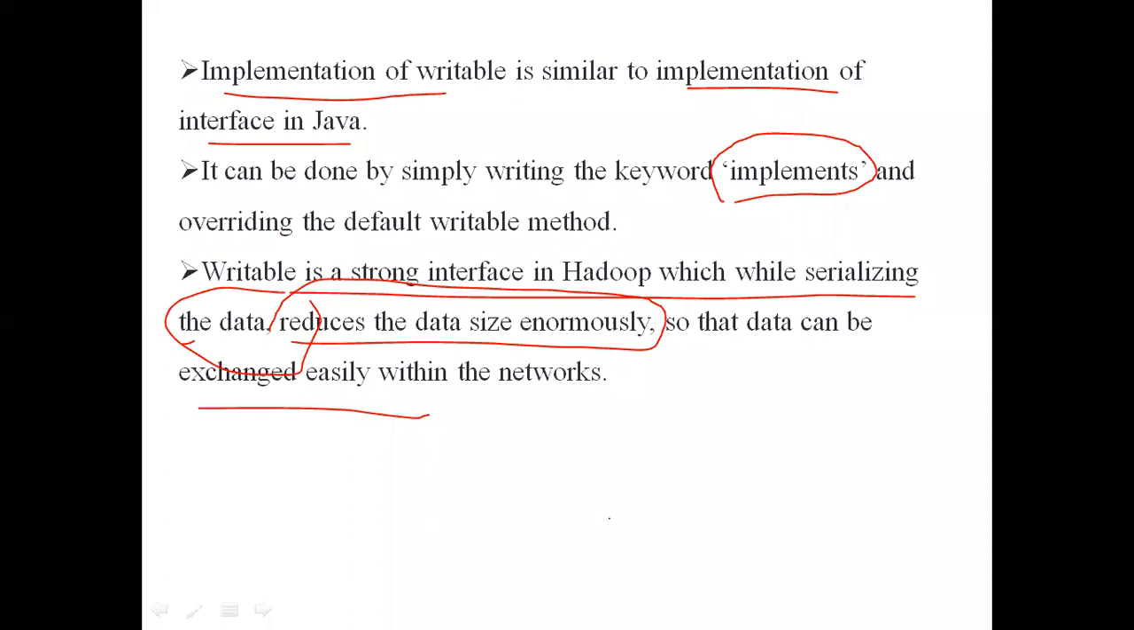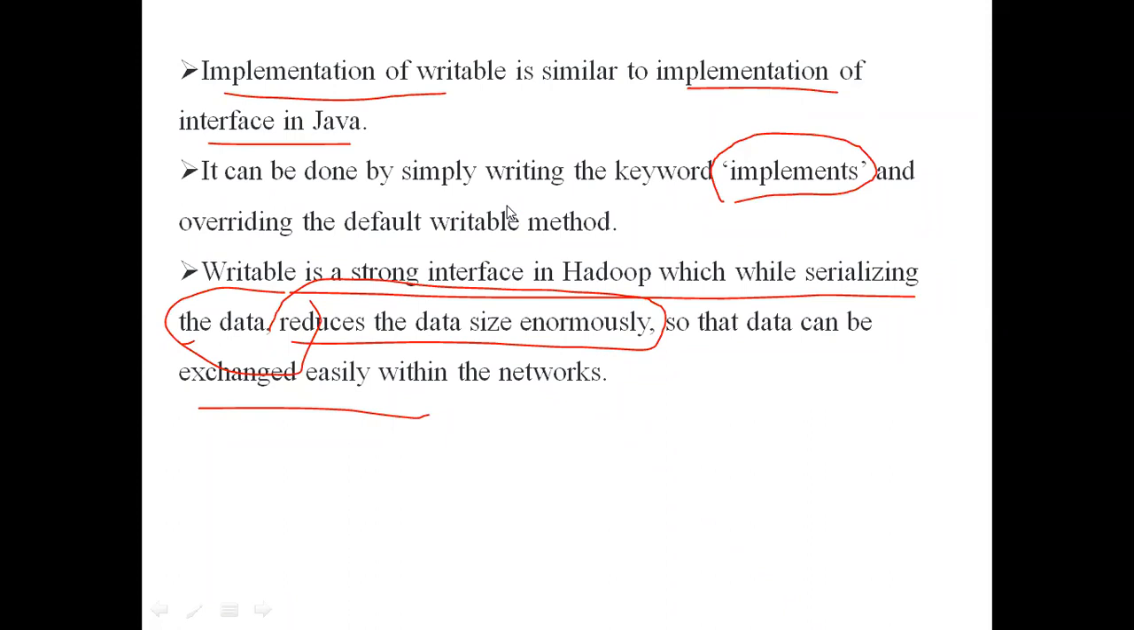Generally, when we apply Java serialization, the serialization is applied to all the fields of that object. For example, say class A contains instance variables A, B, C, D, E. Totally five instance variables are there. For the class, how many instance variables have we taken? We have taken five instance variables.